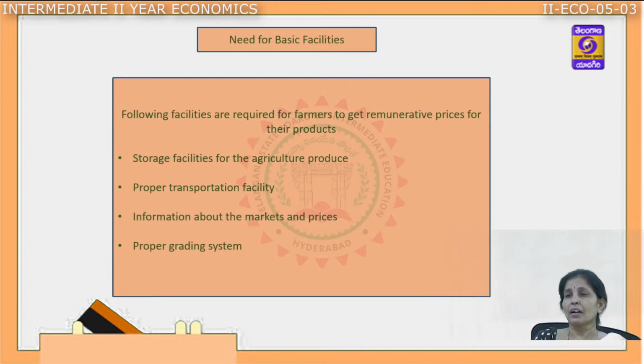The next one is that there needs to be a proper grading system. As I said, we need proper machinery and basic knowledge of how to grade the commodities. Grading is separating the goods according to their quality, and once the goods are graded, the government puts a seal on the standard quality of the agriculture products, which is called the AGMARK, and such products always fetch better prices for the farmers.